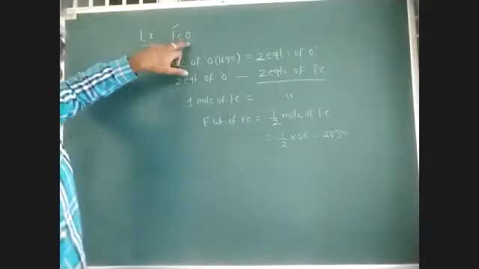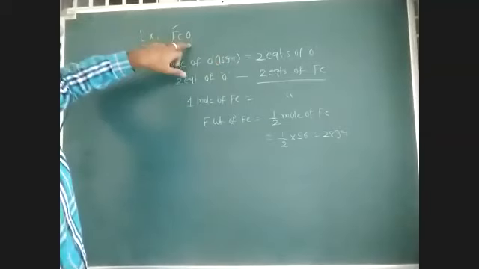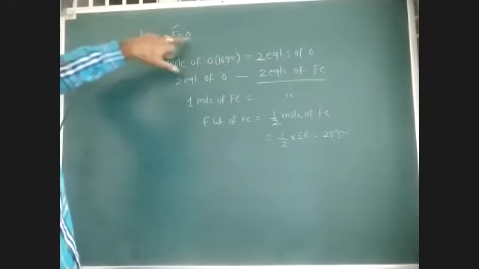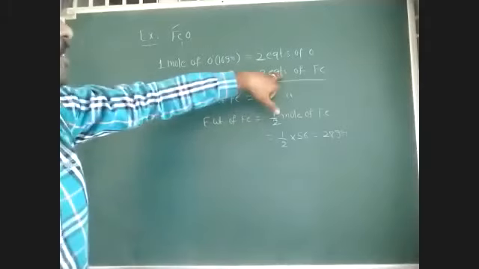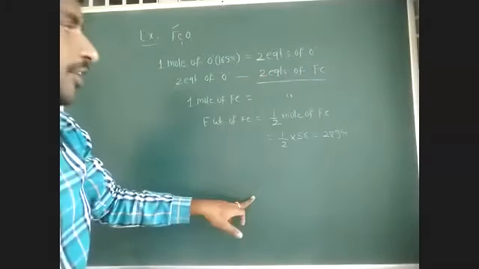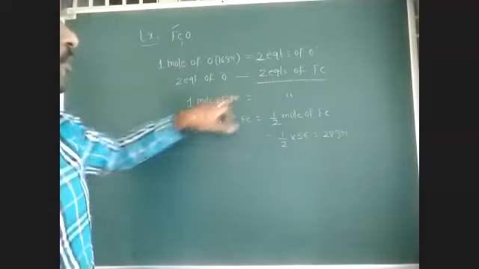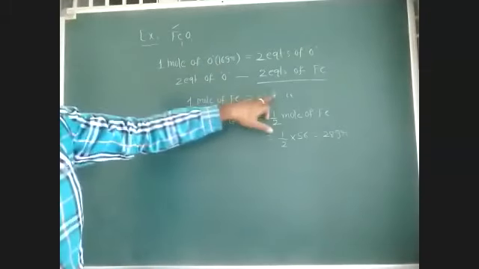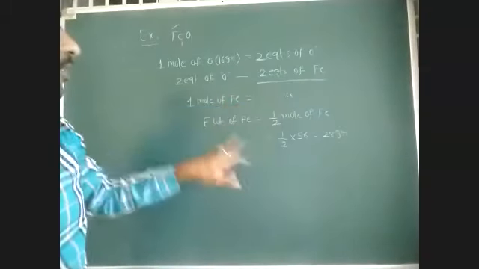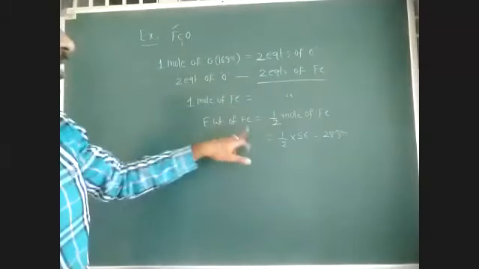Here, 1 mole of oxygen, meaning 16 grams of oxygen, is combining with 1 mole of iron. 2 equivalents of oxygen combine with 2 equivalents of iron according to the law of equivalence. So 1 mole of iron indicates how many equivalents of iron? 2 equivalents of iron. So the equivalent weight of iron is equal to half mole of iron. You can calculate it like so.